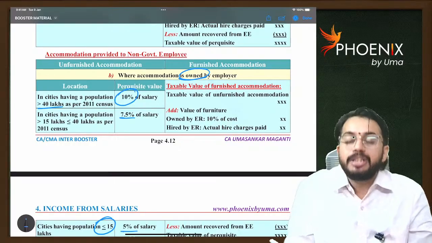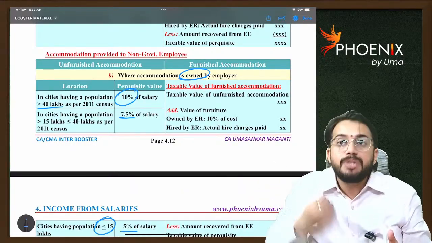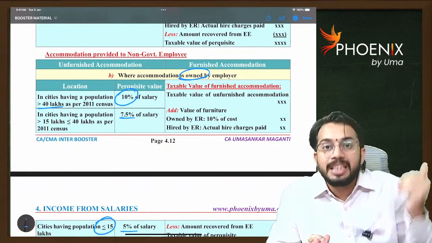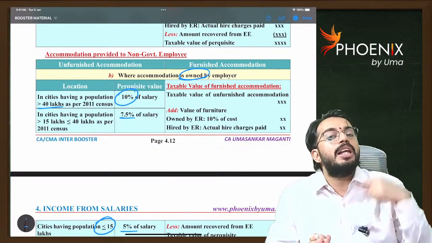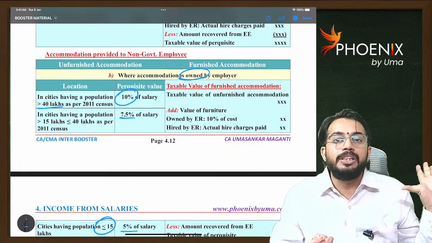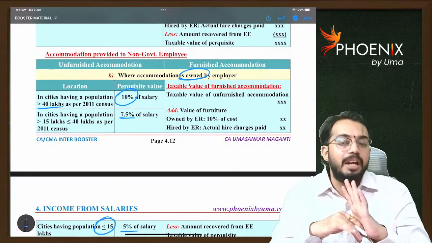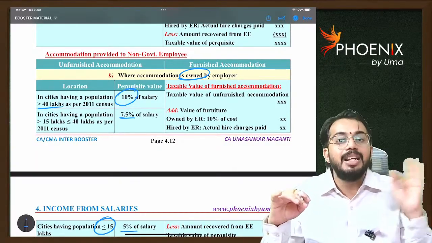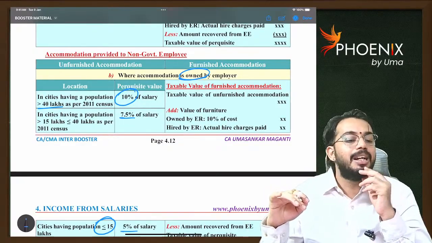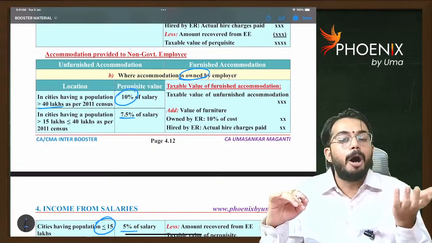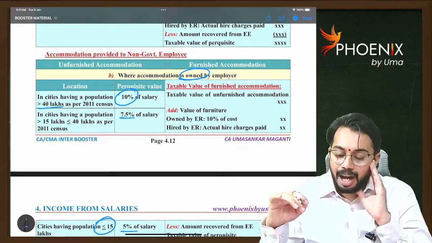So whenever accommodation is owned by employer, that means the employer is giving his own accommodation to the employee. Infosys is giving its own accommodation to me in Mangalgiri. So when the employer gives his own accommodation, you have to check the population not in the place where the employee is working, but in the place where accommodation is given. Population less than or equal to 15 lakhs, taxable value 5%. Population greater than 15 lakhs up to 40 lakhs, taxable value 7.5%. Population greater than 40 lakhs, taxable value is equal to 10% of salary. Are you able to understand?